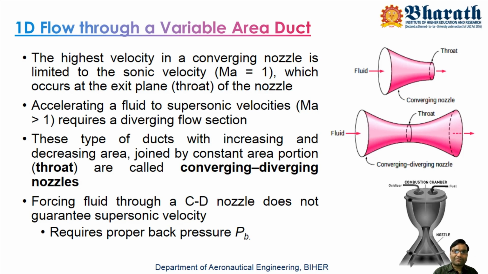In order to maintain that m dot, any fluid flow will happen only when there is a pressure difference. So you should maintain the corresponding pressure difference between inlet and outlet to get that m dot value. You require an m dot value which will give you the supersonic flow, but in order to get that m dot value, you need to maintain a difference of pressure between inlet and outlet. Otherwise it is not possible. You cannot always simply get supersonic flow in a converging diverging nozzle. It also requires some conditions.